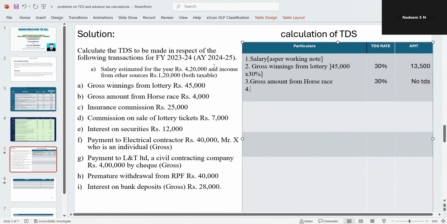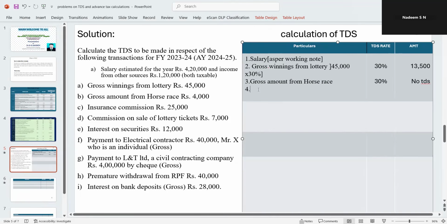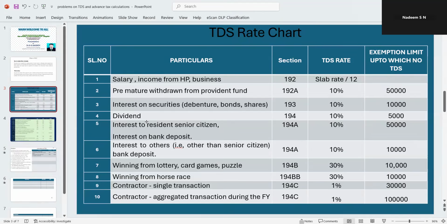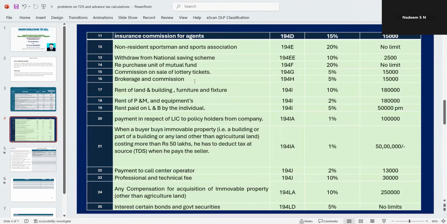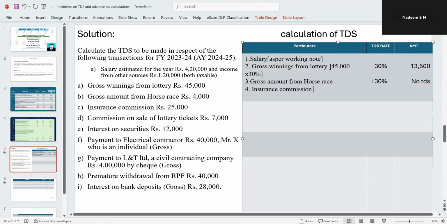So next one, we have insurance commission. Let us take this one first. Here, see what is the rate of insurance commission. Earlier it was 5%, but now it is 2%. So I'll consider 2%. Insurance commission is taxed at the rate of 2%.